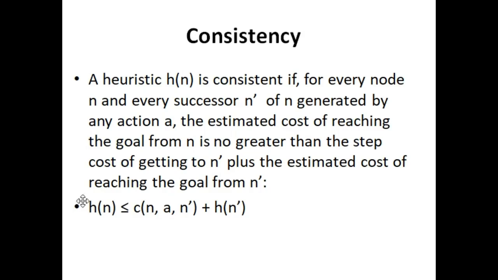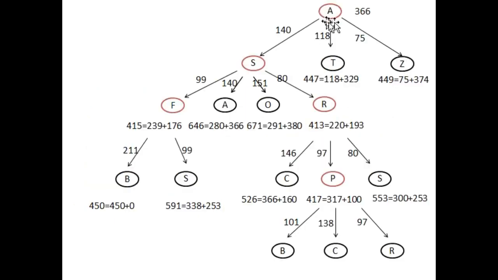Let us see what this means on the tree that we made. Just look at this point. For example, A is our n state and T is our n dash. So the h of n is 366. This is less than h of n dash, which is 329, plus the cost of the action that we apply to move from A to T, 118. So here it means we add up the cost and the heuristic value of the next state. So that is 447. If this is greater than the heuristic of its parent, then the consistency condition is achieved.